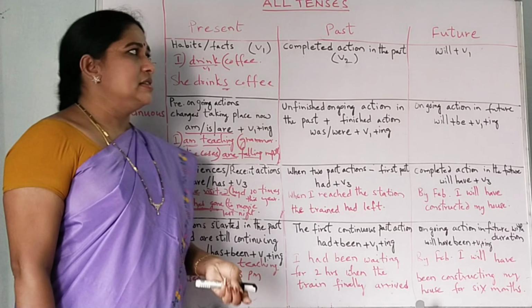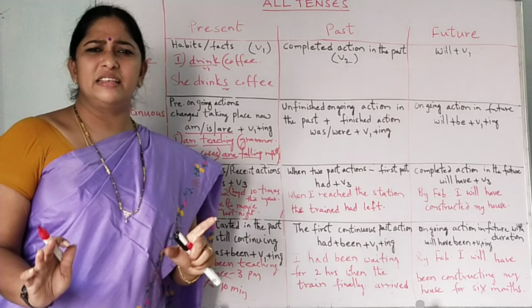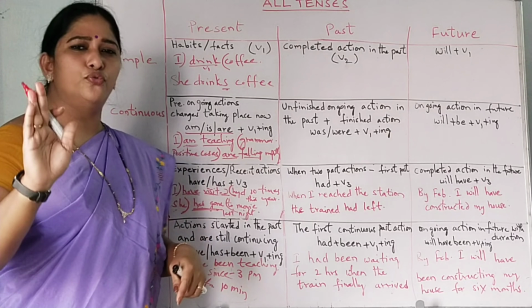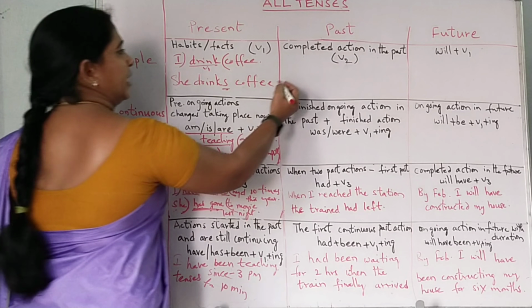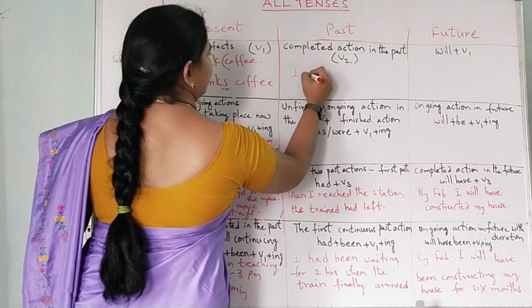Now coming to the past tense. Simple past tense: we can just use the V2 form, and we can use that in a completed action. What is a completed action? I drank coffee.